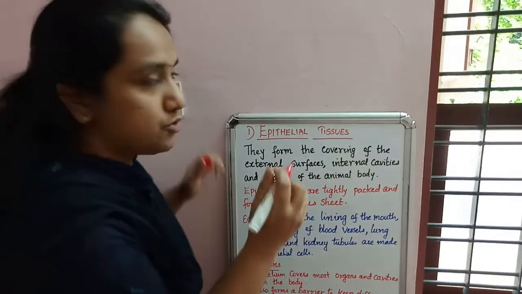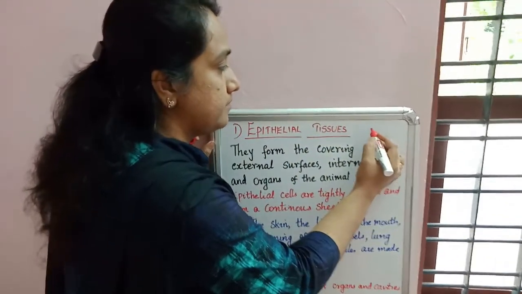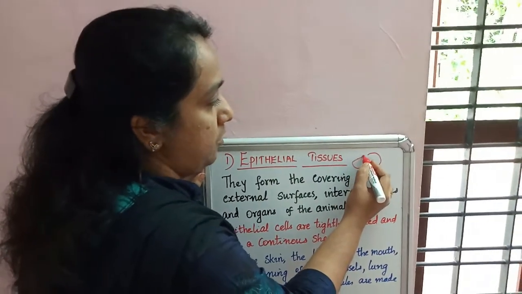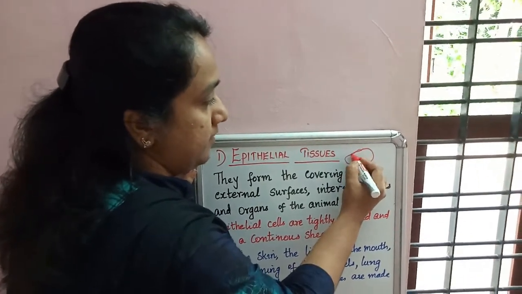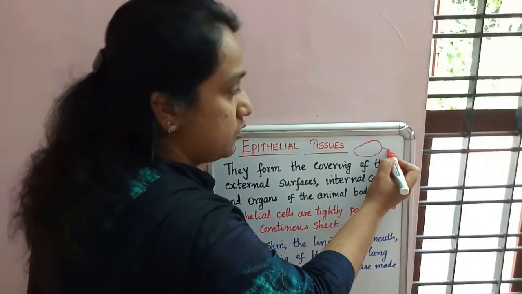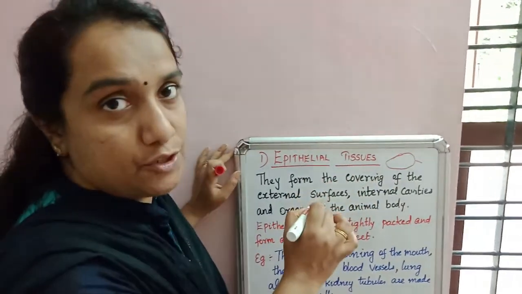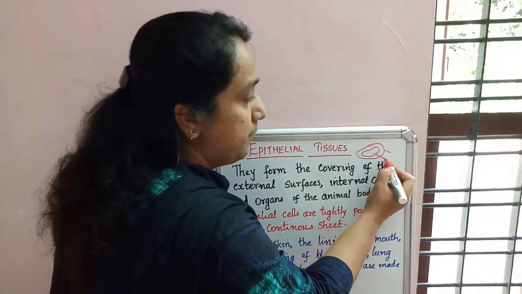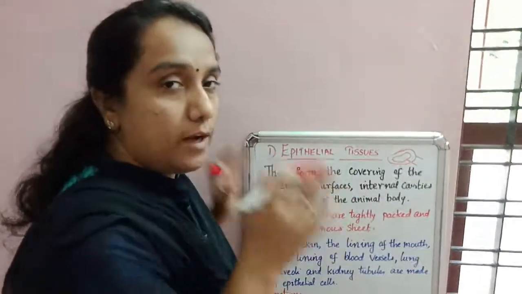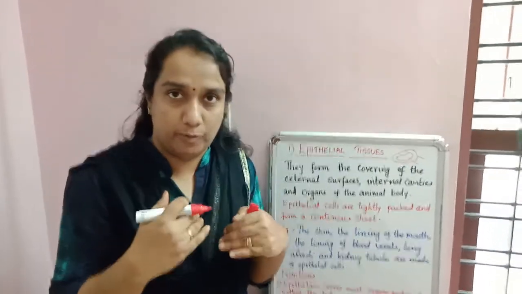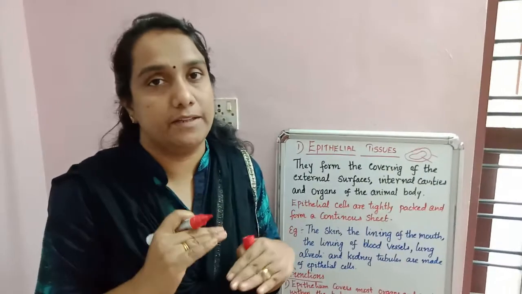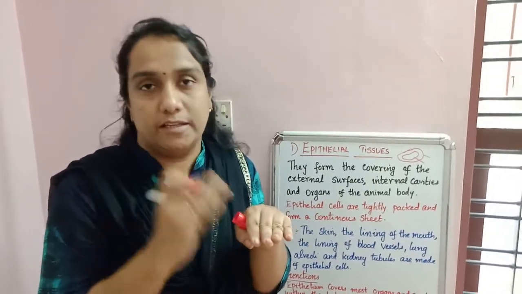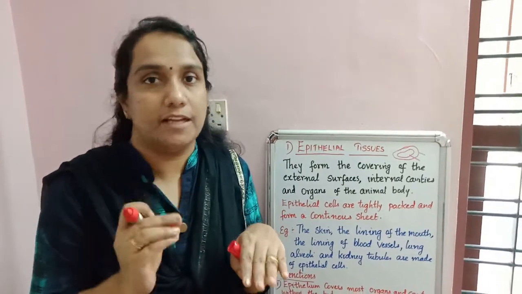Suppose, I will show one picture. Suppose this is the stomach, and the outside is made up of epithelial tissue, and inside one more cavity will be there, right? That also is made up of epithelial tissue. So all the organs in our body are covered by epithelial tissue, outside also, inside also. So the covering tissues are known as the epithelial tissues.